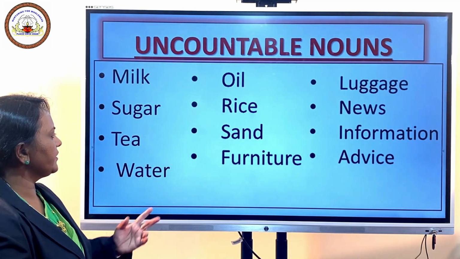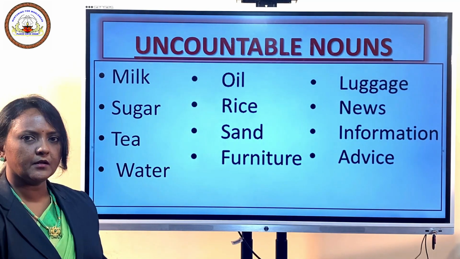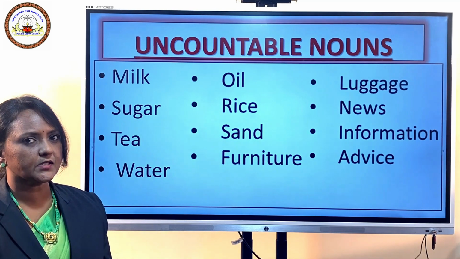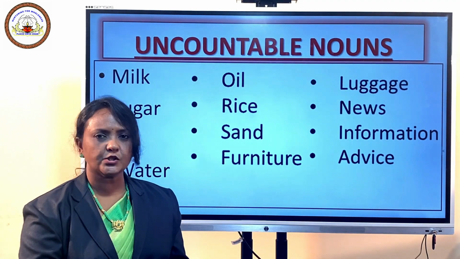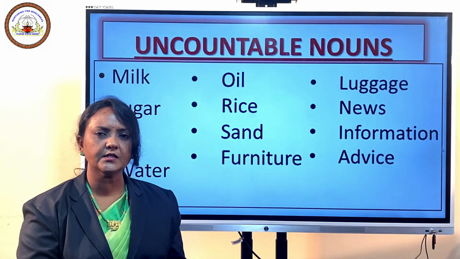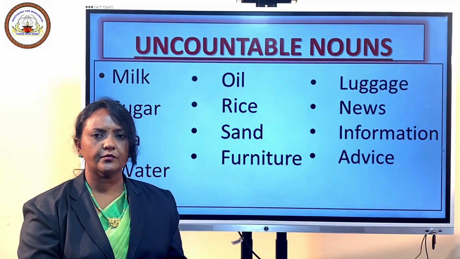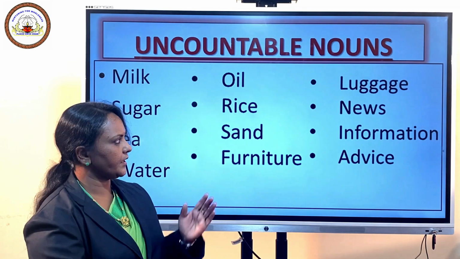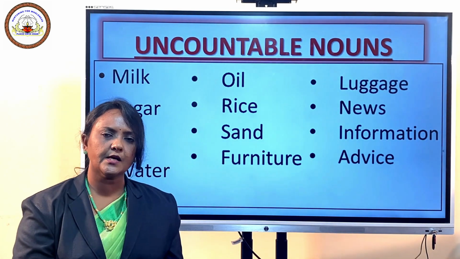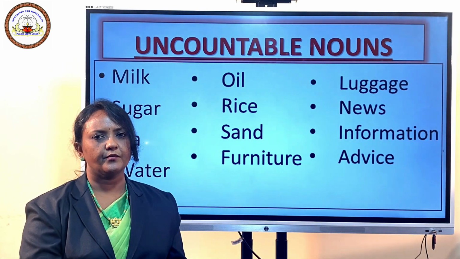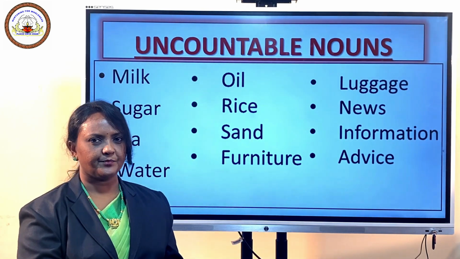Same is the case with water. I drank 2 glasses of water. Furniture, pieces of furniture is the way to make it plural. You have to use the word pieces in front of it. Luggage, news, information, advice are some of the other examples of uncountable nouns.